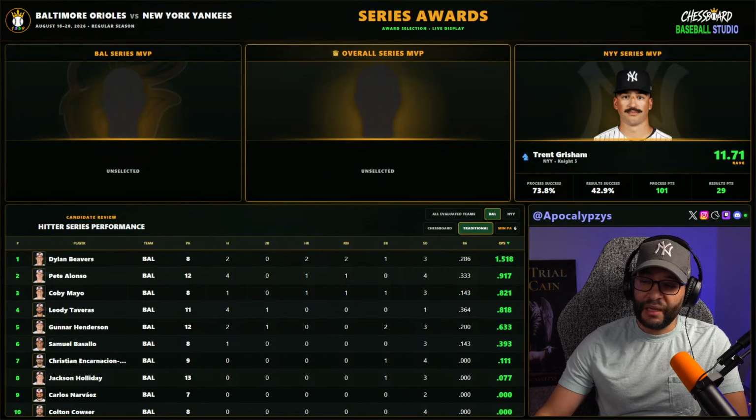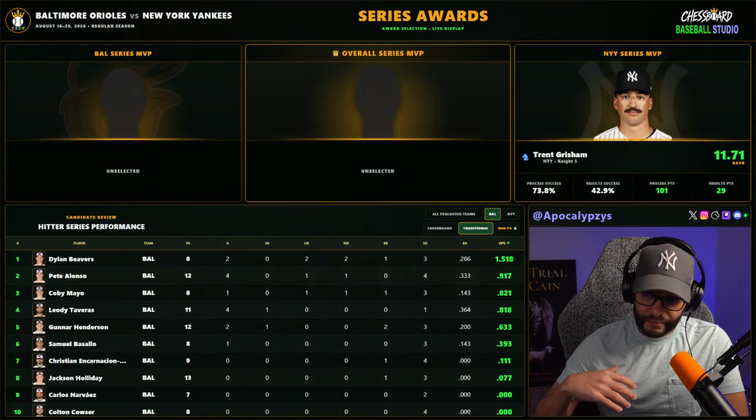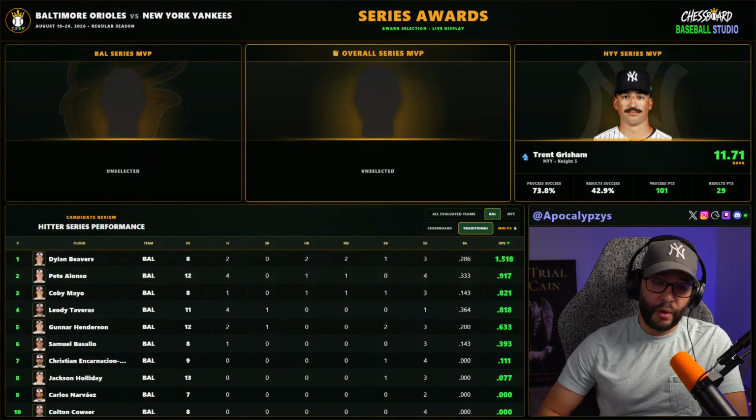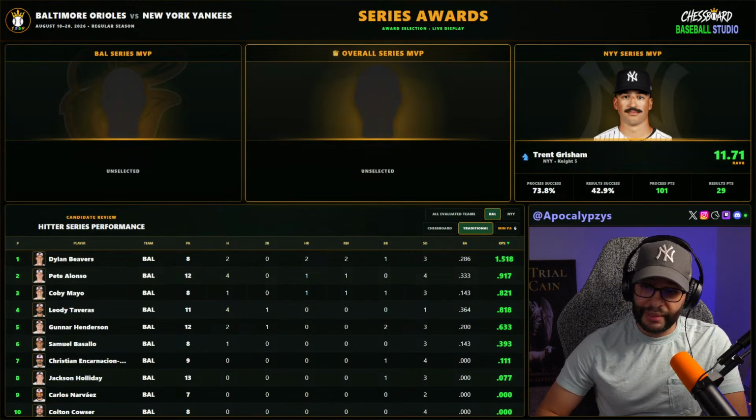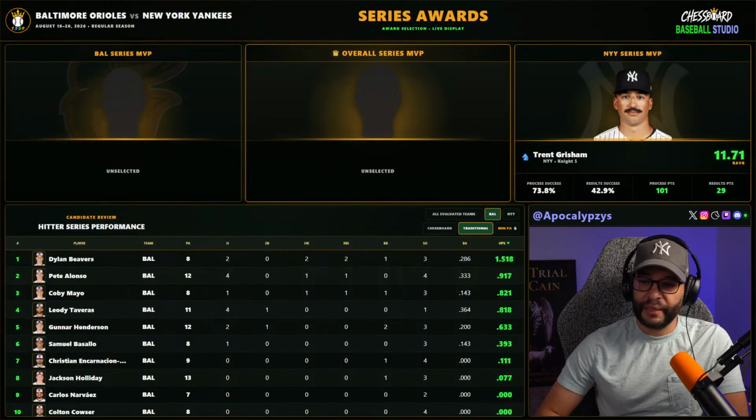Beavers still had a ridiculous 1.5 OPS. Alonso was .917, which was really good too, but the slugging and the OPS for Beavers was crazy, right? He had 2 home runs. There were 2 solo shots. So his only 2 hits were 2 home runs. He didn't have a walk. He only struck out 3 times, whereas Alonso struck out 4. Alonso also homered, but Beavers had 1 more home run. And then Alonso did have 4 hits total versus Beavers' 2. But again, we also have to consider the fact that Alonso had 4 more plate appearances.